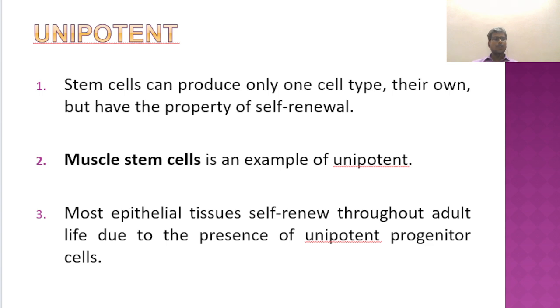Hence we call it unipotent in nature. If any cell has an ability to produce another cell, then we call it pluripotent or totipotent or multipotent. But in this group, unipotent in nature, the cell will divide into the same cell. The same cell will proliferate, not become another different cell.